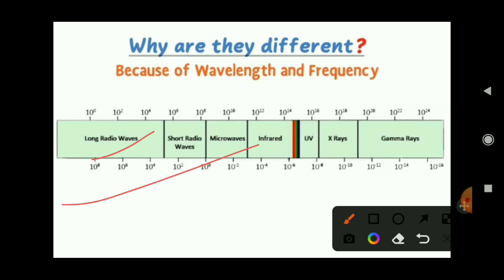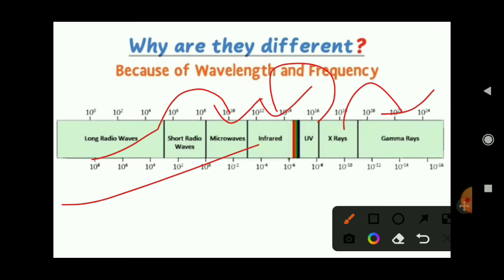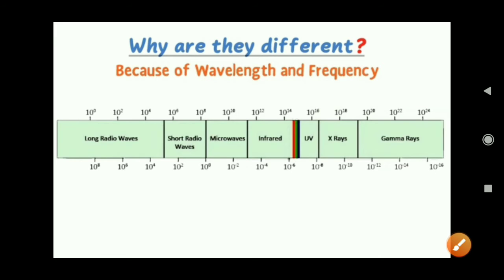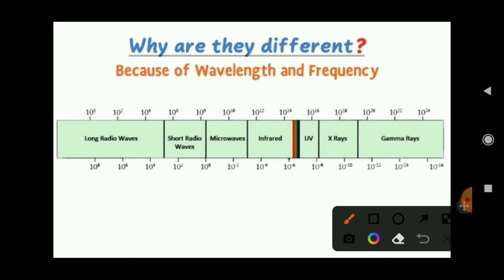But why do radio waves differ from microwaves, infrared differ from UV, X-rays, gamma rays, also cosmic rays? Why are they so different? But they are all electromagnetic waves. The property which differs them is wavelength and frequency. Wavelength and frequency, these are two quantities which differ them. They are all electromagnetic waves, but these two quantities differ them. All the electromagnetic waves have different wavelength and different frequency.